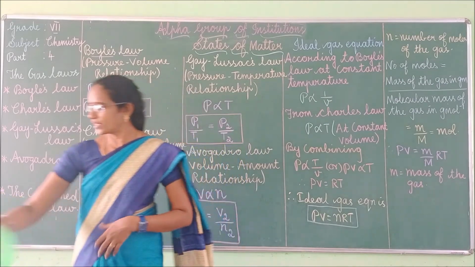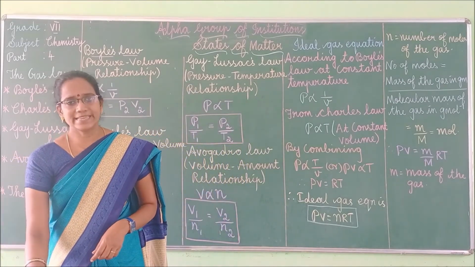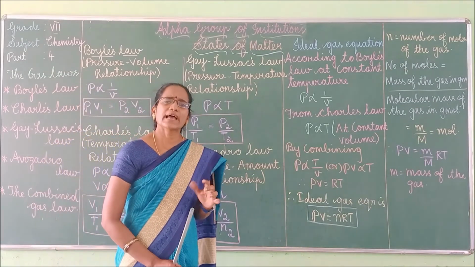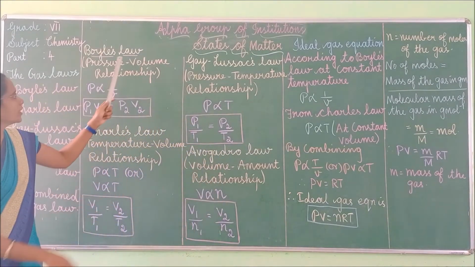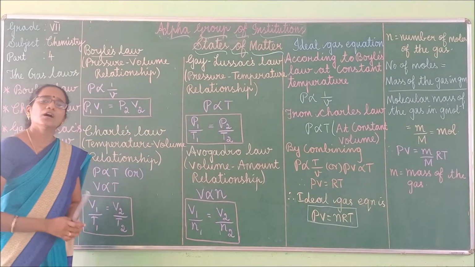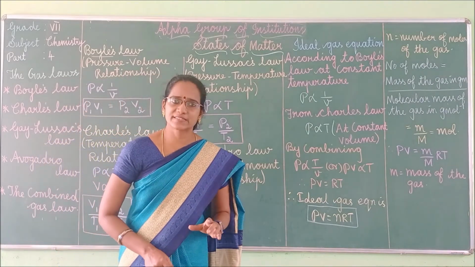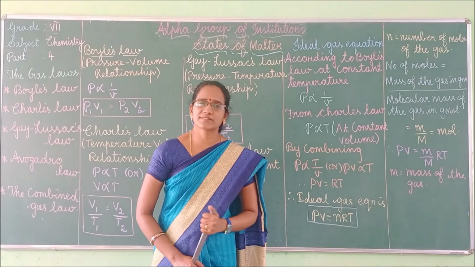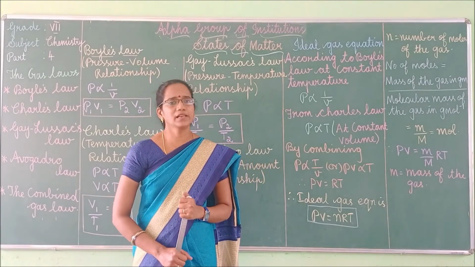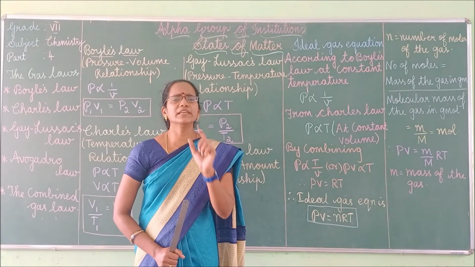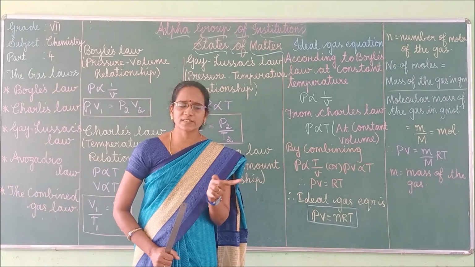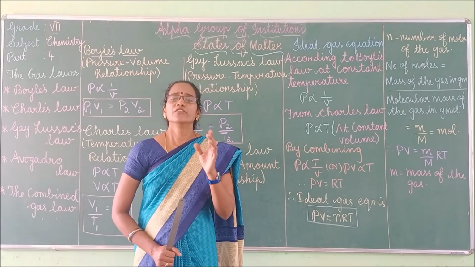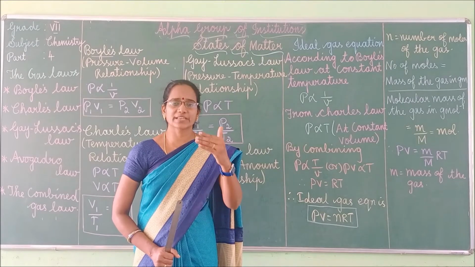Right. Next we can move to the ideal gas equation. What does ideal gas equation mean? Gases which obey Boyle's law and Charles' law are known as ideal gases. What are the two laws? One is Boyle's law and the other is Charles' law. By combining these two laws, the ideal gas equation can be derived.